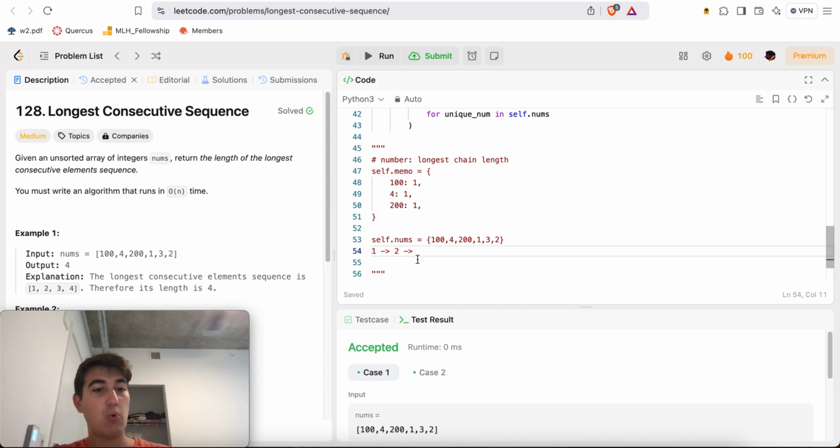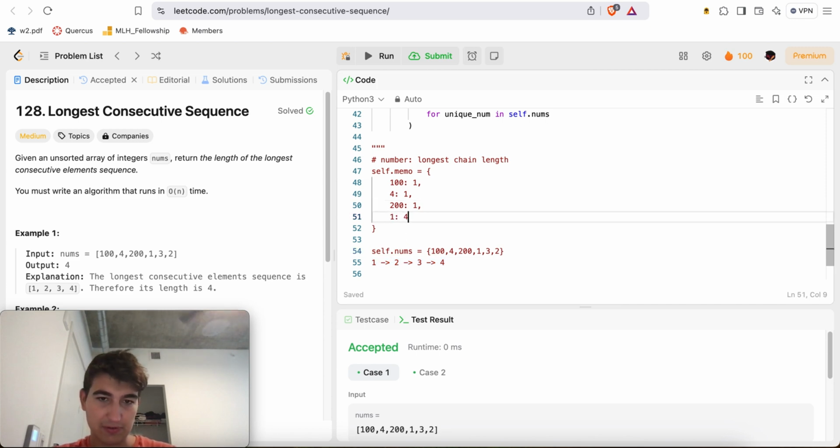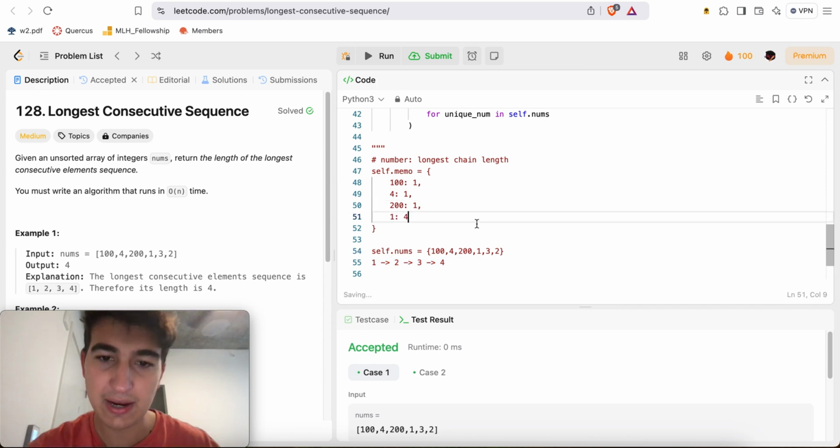Now the next number would be 2 plus 1, which is equal to 3. Is 3 inside of my hash set? It is indeed, it is right here, so I can add 3 in here. Now the number after 3, if it exists, would be 4. Does 4 exist inside of my hash set? Here it does, so I put in 4 here. Then from 4, is there the number 5? There is not. So the length of the longest chain from 1 is equal to 4. And then I would do the same thing.